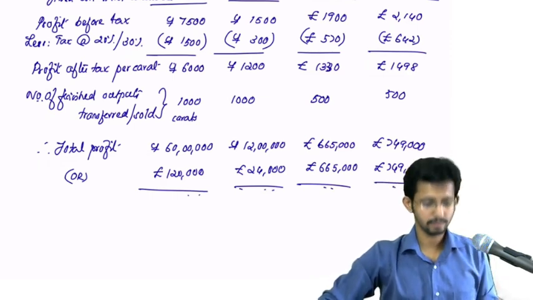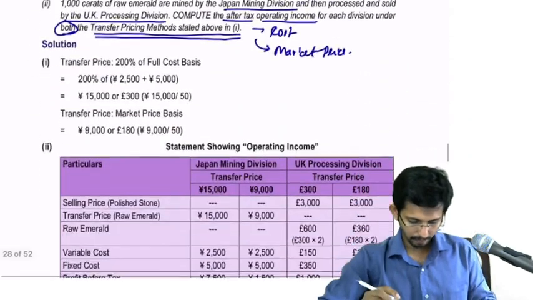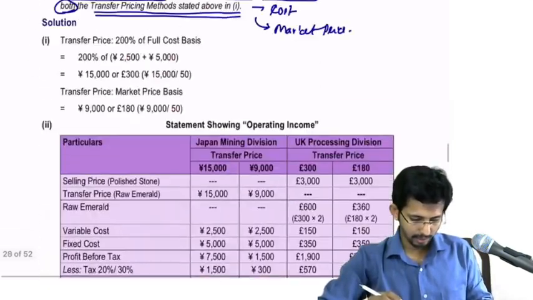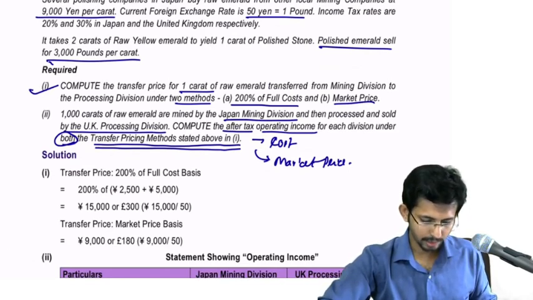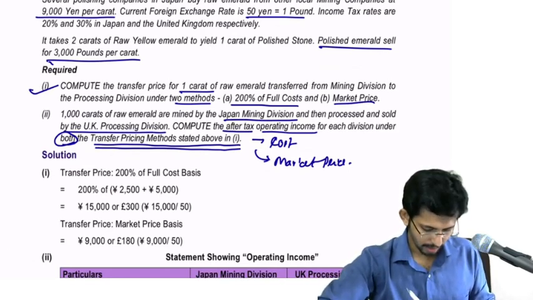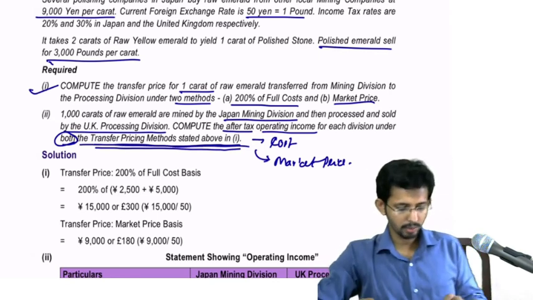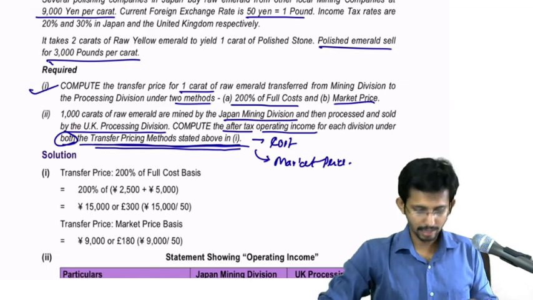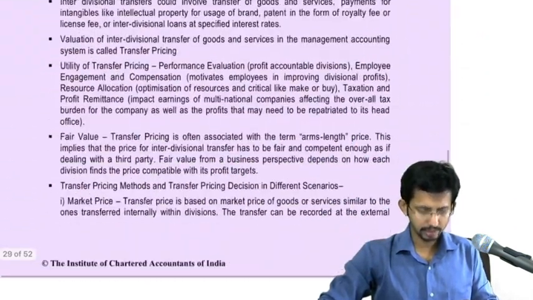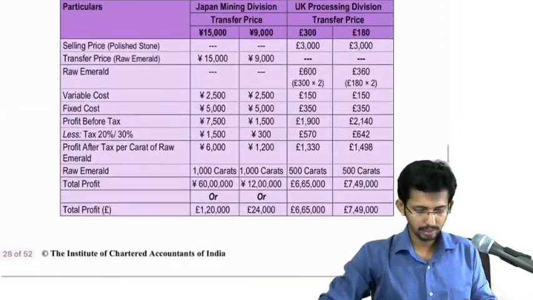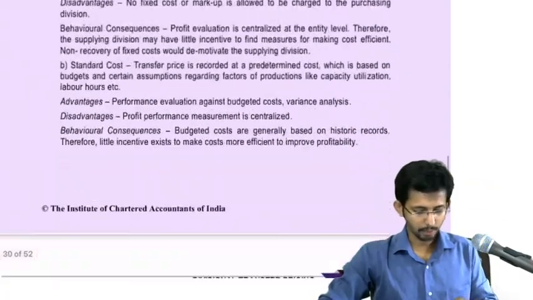Okay, right. So this is the profitability statement. I think with that this question should be over. Compute the after tax operating income for each division under both the transfer price methods stated above in 1. Okay, right. Now I think with this chapter is over. Then you will have to go to the exercise problems.